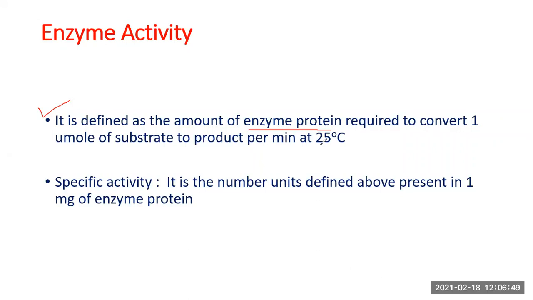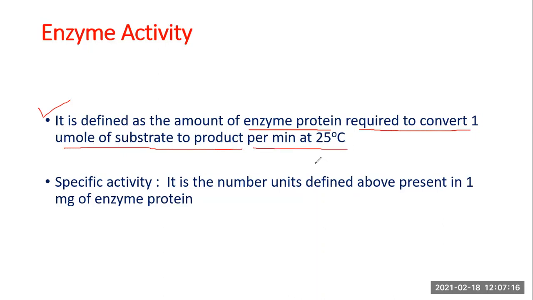Now we have understood from the 1980s onwards that proteins don't have the monopoly over enzymatic activity. Even RNA can have enzyme activity. But having said this, the great majority of enzymes are proteins. So it is defined as that amount of enzyme protein required to convert 1 micromole of substrate to product per minute at 25 degrees Celsius.